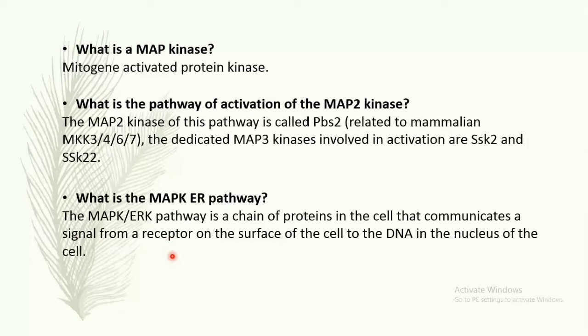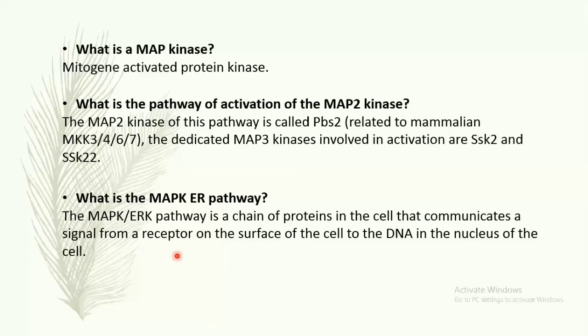This expresses the protein and produces some changes in the cell like cell division. This pathway includes many proteins including the MAPK, which communicate by adding phosphate groups to the neighboring proteins. There are about 160 proteins used in this pathway, and the ERK pathway regulates various cytosolic and nuclear